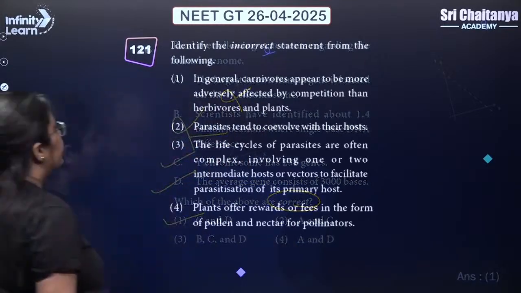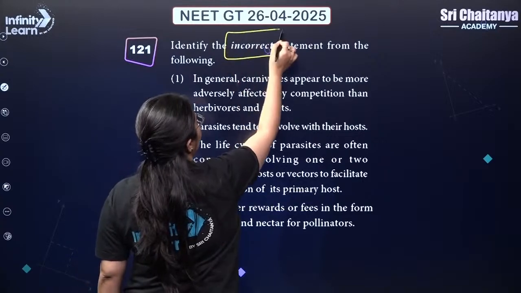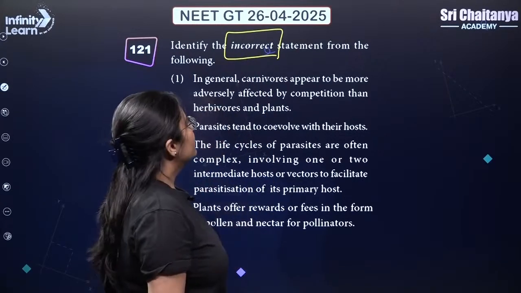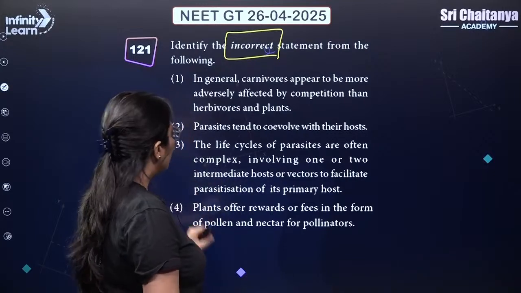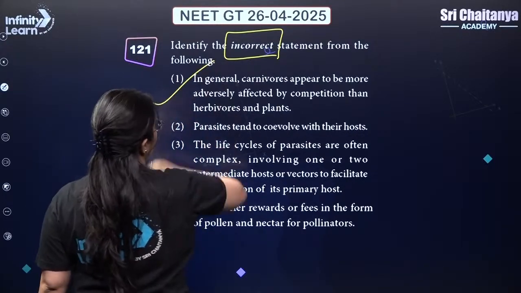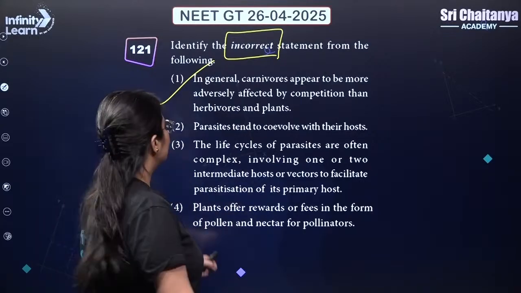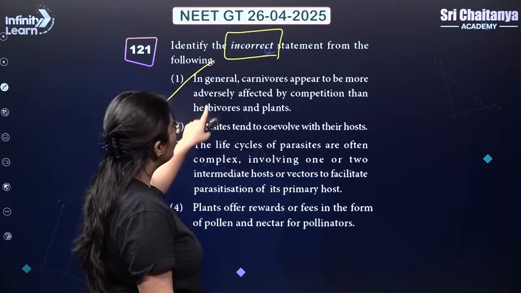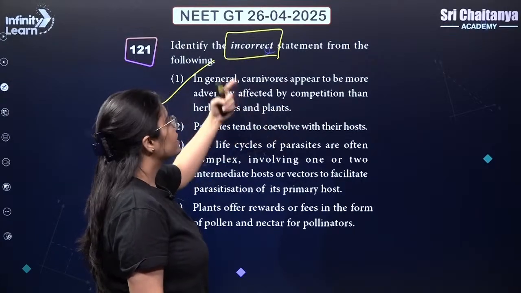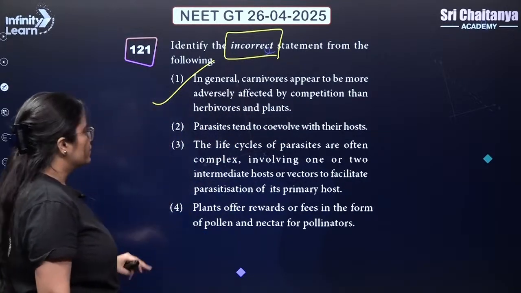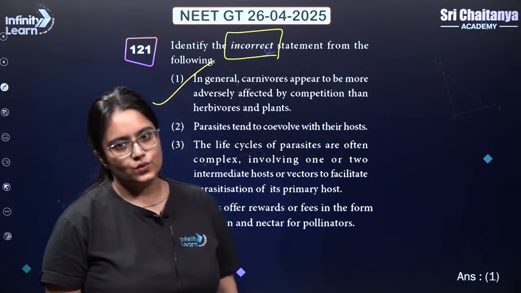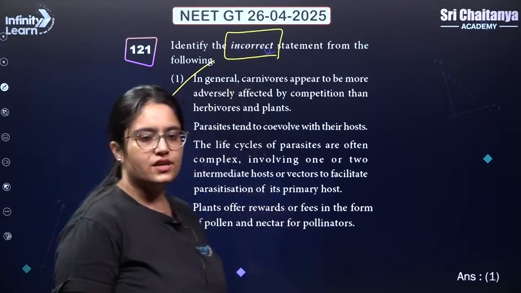Next, identify the incorrect statement from the following. In general, carnivores appear to be more adversely affected by competition than herbivores. This is the incorrect one. Why? Because the correct statement is, in general, herbivore and plants appear to be more adversely affected by competition than carnivore. So reverse is written. So the statement 1, my dear students, itself is the incorrect one. Let me know if there is any doubt.